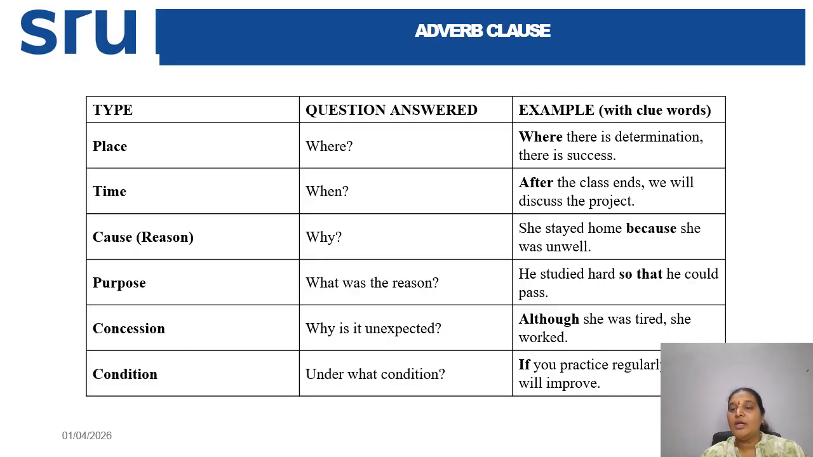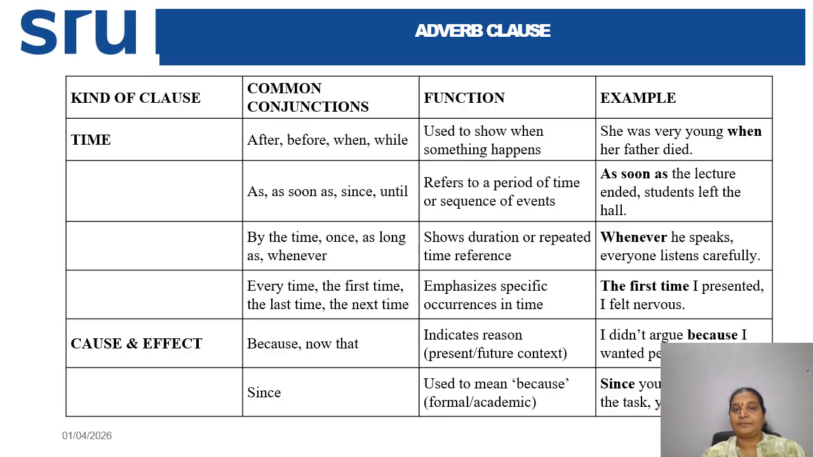He studied hard so that he could pass. Why did he study hard? What was the reason? The reason was that he could pass. And concession, like why is it unexpected? Although she was tired, she worked. Though she was tired, she worked, which is unexpected. And under what condition? If you practice regularly, you will improve. Under what condition will you improve? Only under one condition, that is, if you practice regularly.